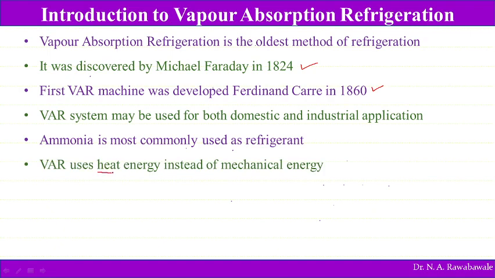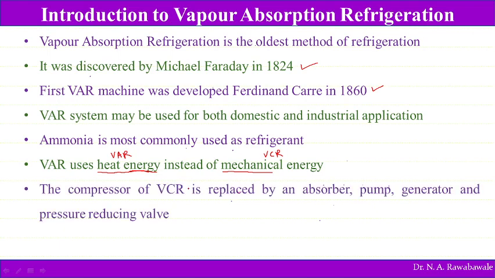In the compressor of a vapor compression refrigeration system we use mechanical energy, but the vapor absorption system uses heat energy, which is used for separation of ammonia from water.